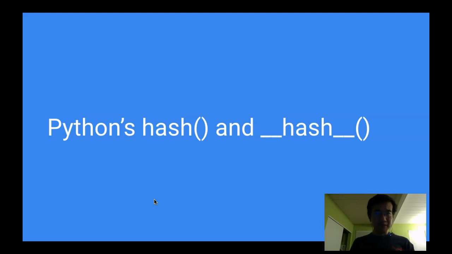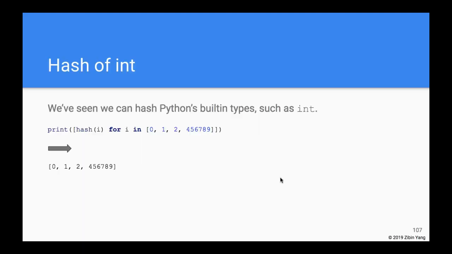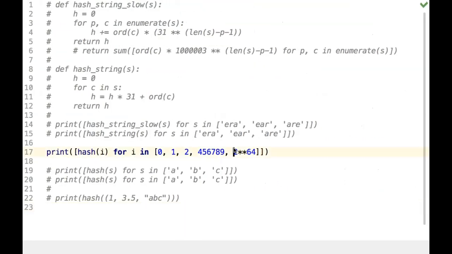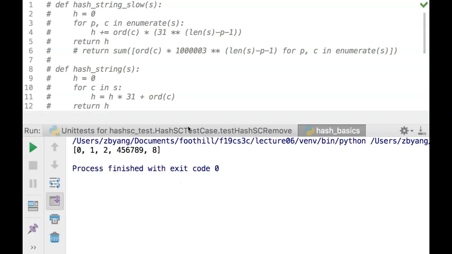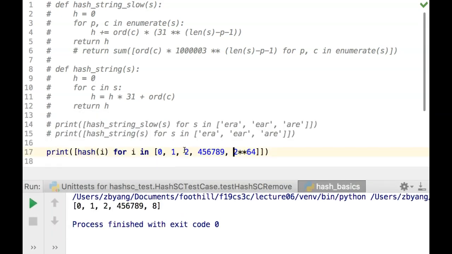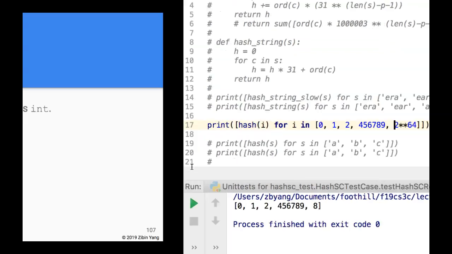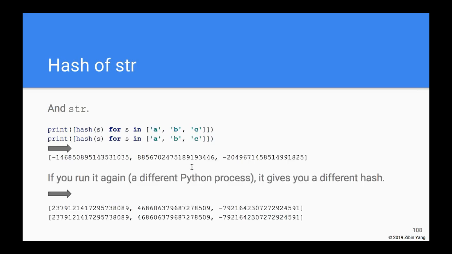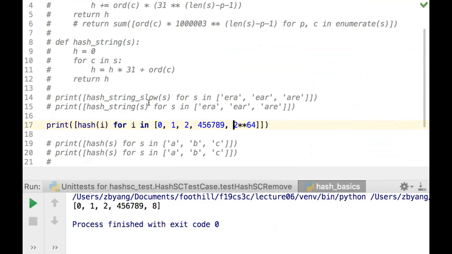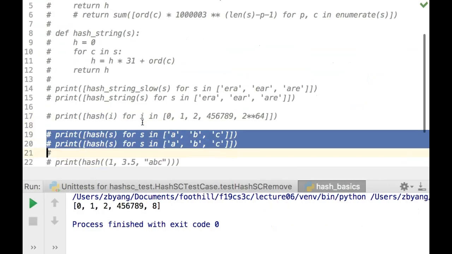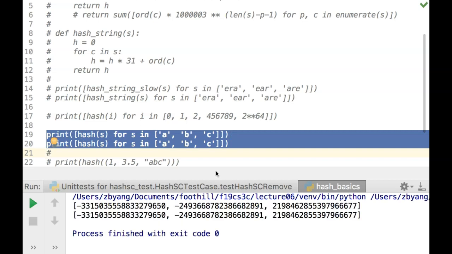Hi, in this video, we're going to talk about Python's hash function and the dunder hash method. We've already seen that we can hash Python's built-in types such as int. You've seen this before. For int, it just returns the integer itself until it reaches some pretty big value, then it starts wrapping around. Okay, and we can also hash strings.